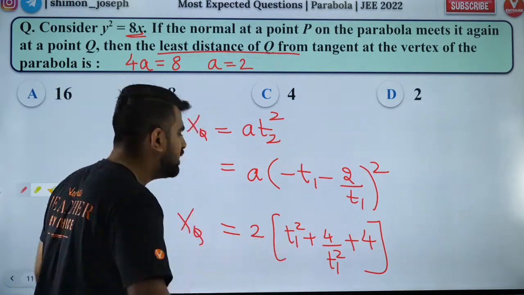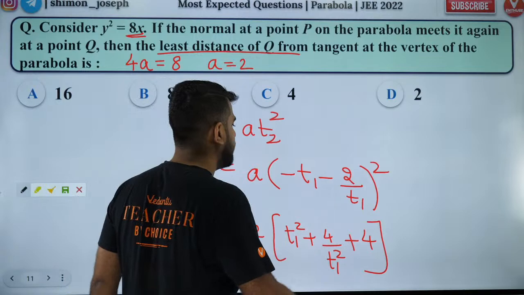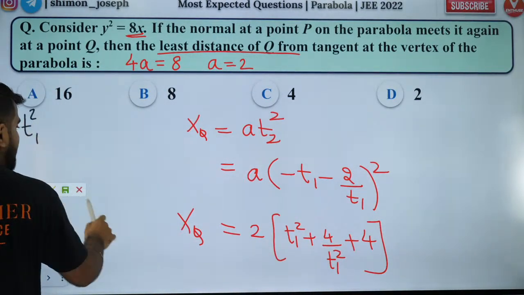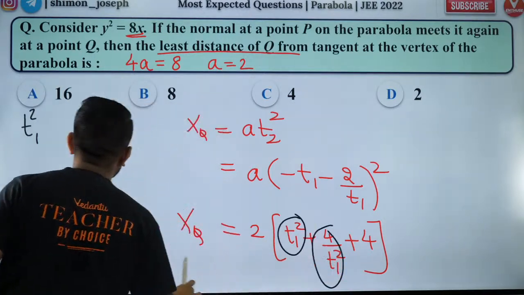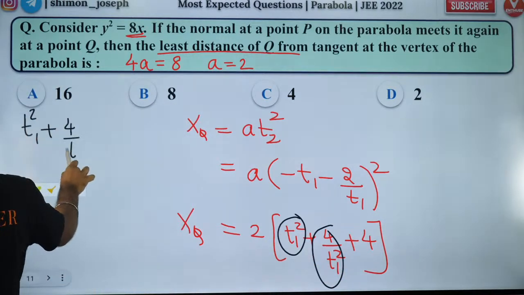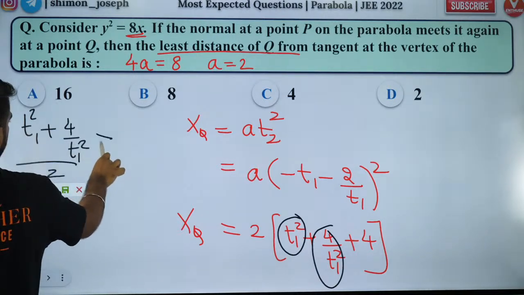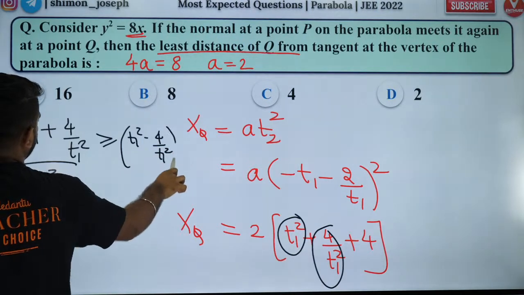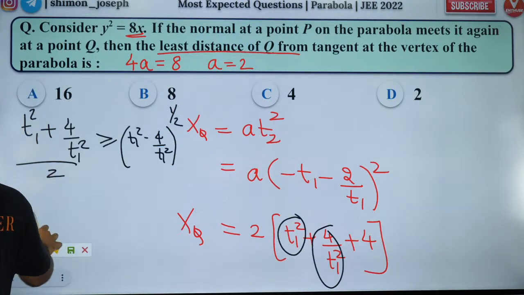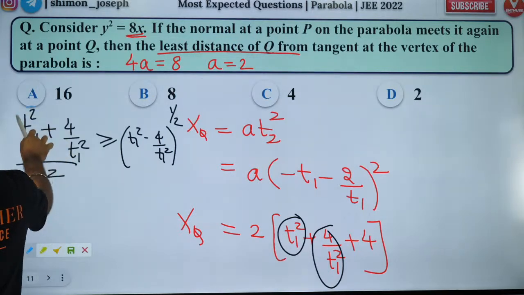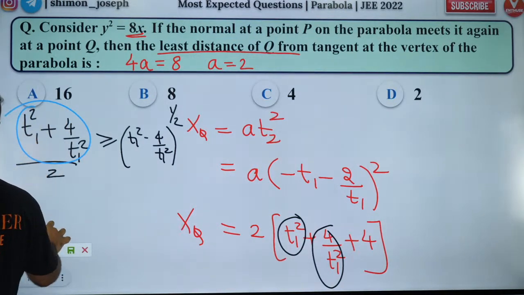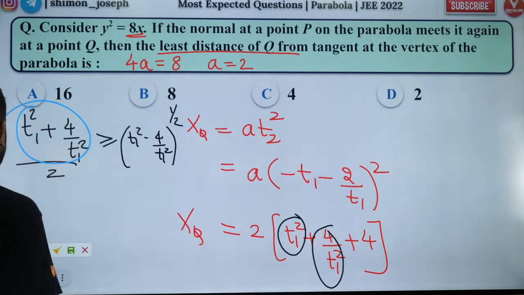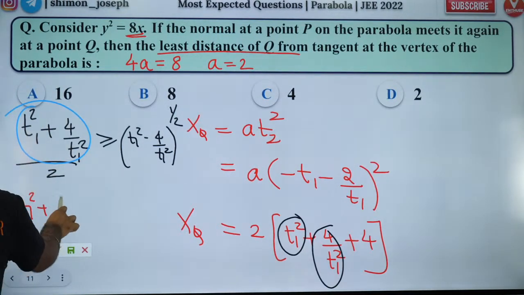Now, very good, Akhilesh. Apply AM-GM inequality. What does AM-GM inequality say? When you have two positive numbers, their arithmetic mean will be greater than or equal to geometric mean. Geometric mean is the product of both of them raised to the power 1 by number of terms. So this is what I want. Let's say that is t1 square plus 4 by t1 square.